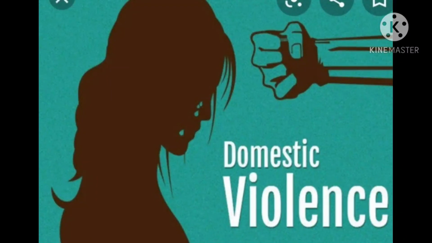Students, here we have completed right to equality, right to liberty and right against exploitation. And the remaining rights we will study in lesson number 5.